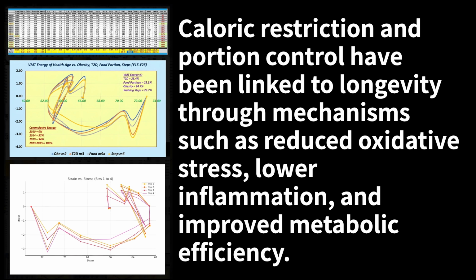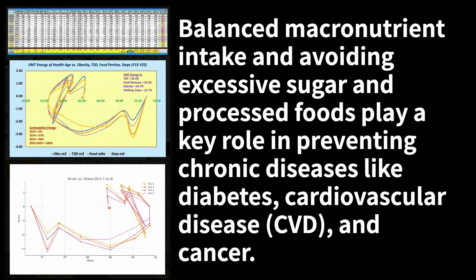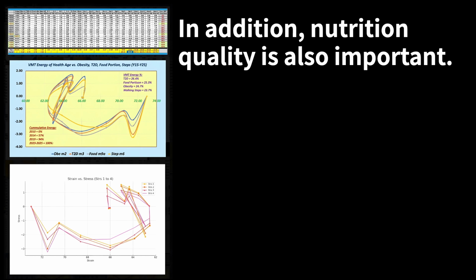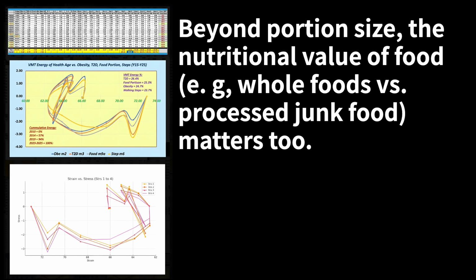Caloric restriction and portion control have been linked to longevity through mechanisms such as reduced oxidative stress, lower inflammation, and improved metabolic efficiency. Balanced macronutrient intake and avoiding excessive sugar and processed foods play a key role in preventing chronic diseases like diabetes, cardiovascular disease (CVD), and cancer. In addition, nutrition quality is also important. Beyond portion size, the nutritional value of food, e.g., whole foods versus processed junk food, matters too.